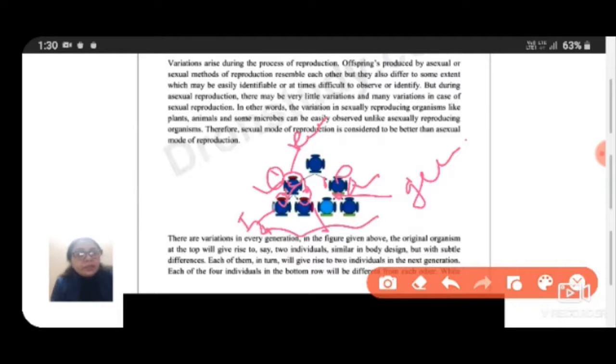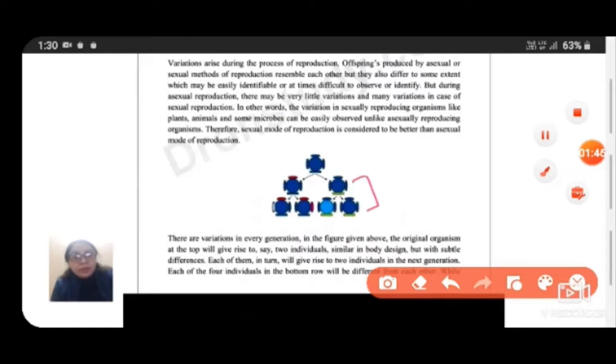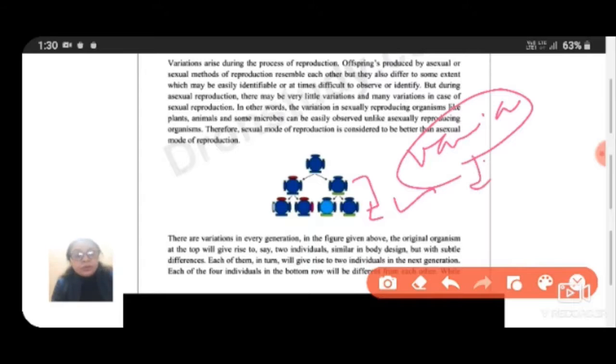And simultaneously in this particular generation, there are blue headed ones, with a blue colored body, and here one looks similar, but it also carries different genes, which are not visible, but they are carrying them. So we can say that the many variations which occur in asexual reproduction are not visible, and they are minute or minor.